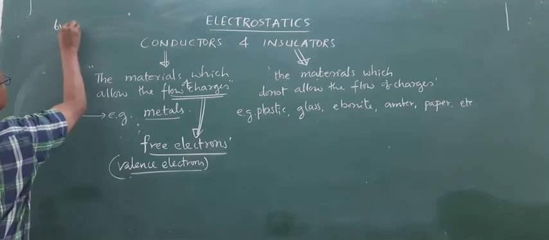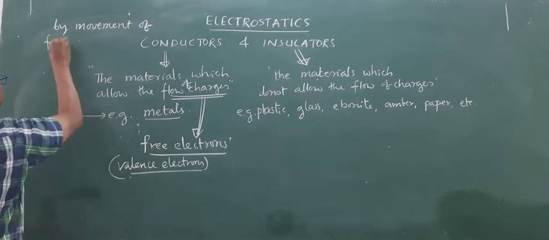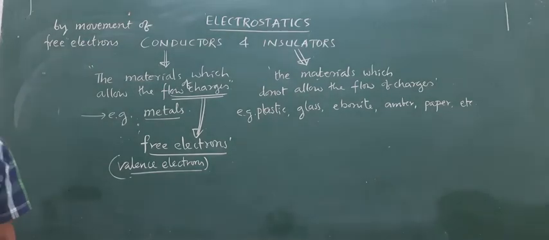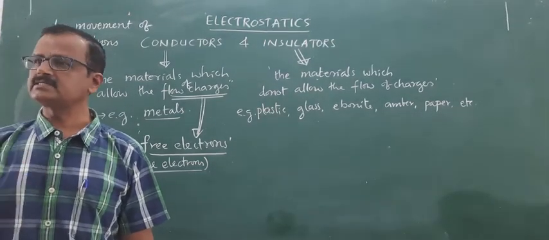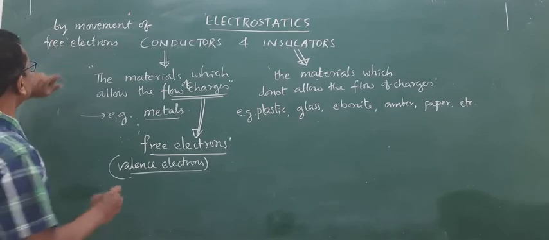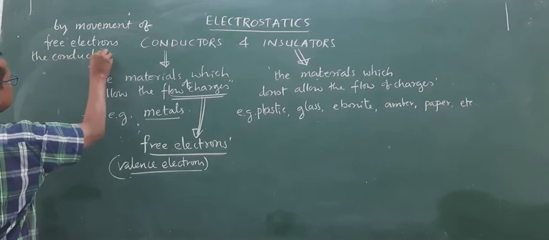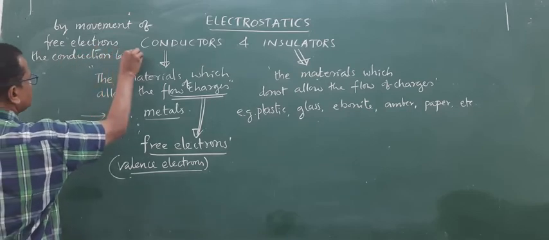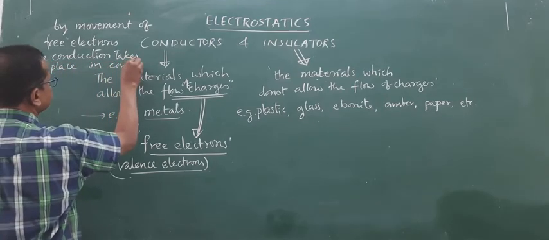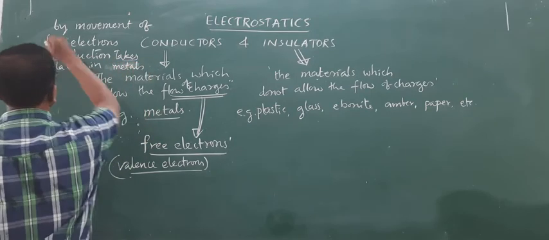So by the movement of free electrons, which are acting as charge carriers. Free electrons are acting as charge carriers. What is the charge carried by an electron? Negative charge, right? So by the movement of free electrons, the conduction takes place in conductors, in metals.